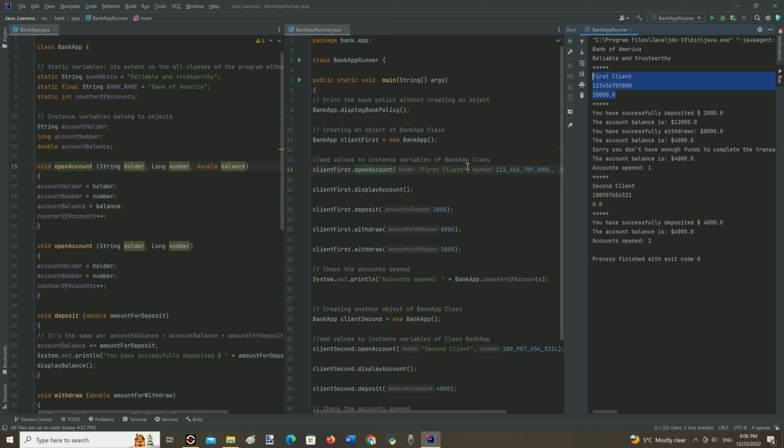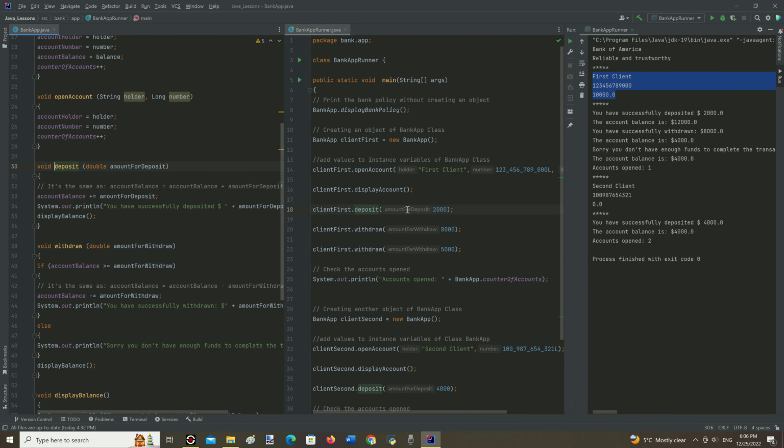Then the deposit method, after some calculation inside, prints the sum of the deposit, and by calling the method display balance also prints the corresponding value of the account balance. Then the withdraw method.